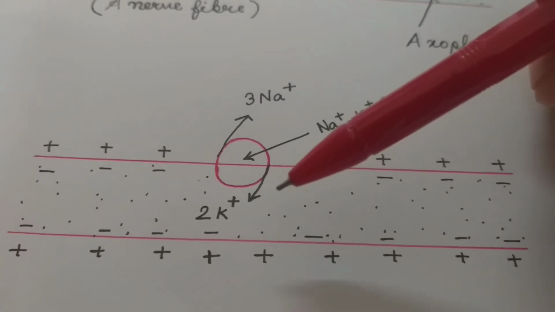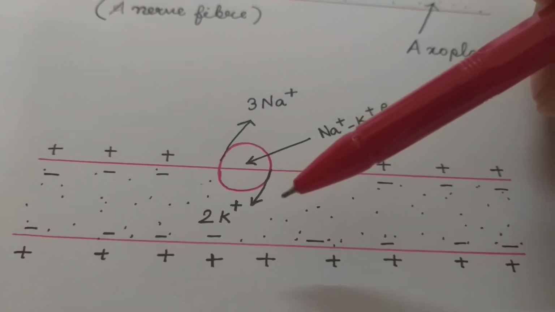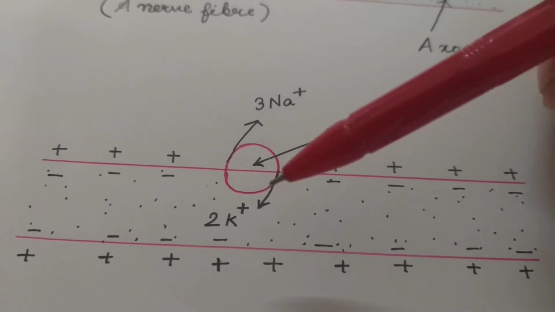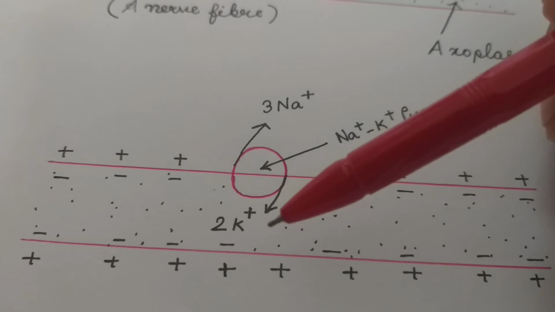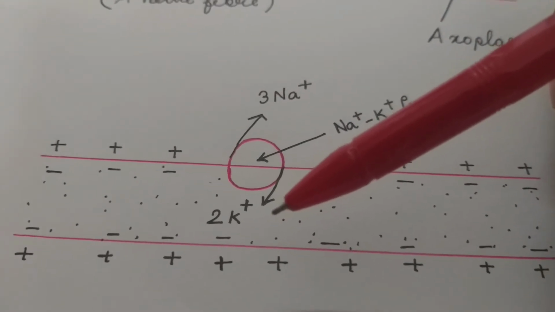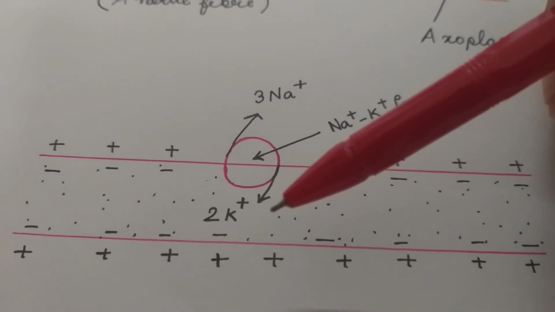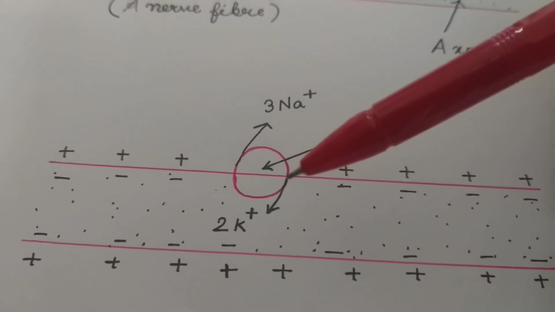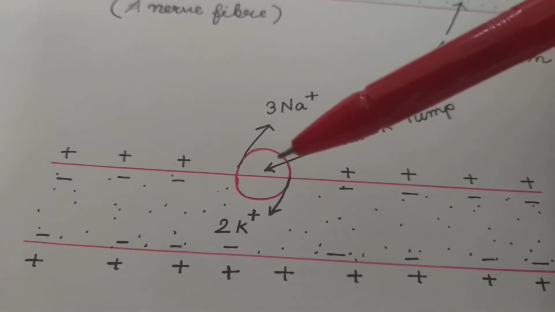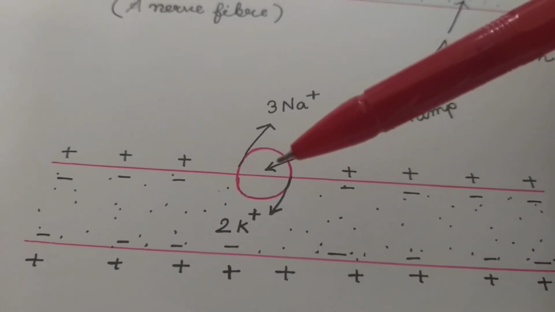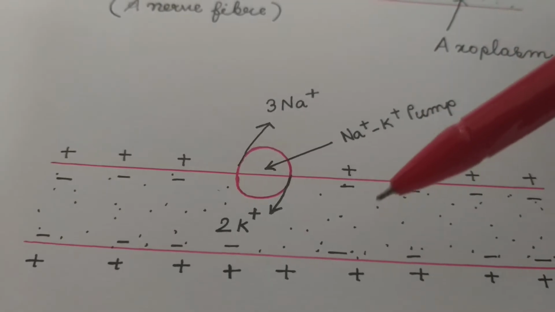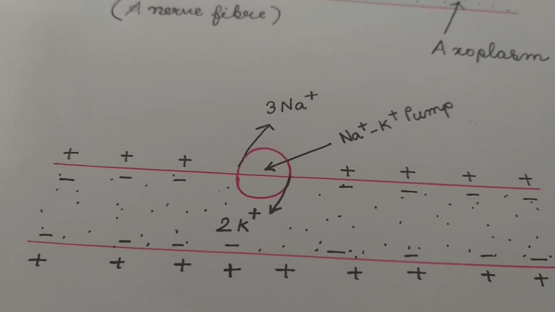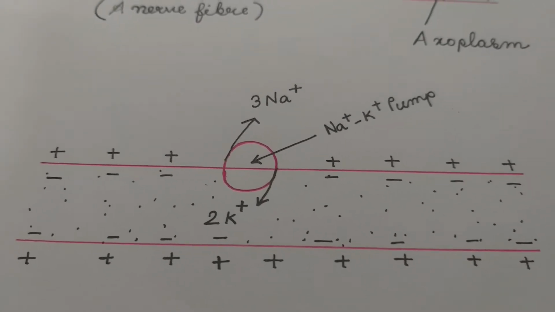That means this is a kind of active transport. 3 sodium ions are pumped out and 2 potassium ions are pumped in by active transport, against their concentration gradient, by the sodium potassium pump. So the sodium potassium pump is responsible for maintaining this concentration gradient or electrochemical gradient across the membrane of a nerve fiber.